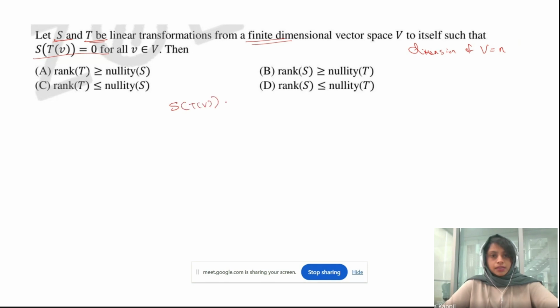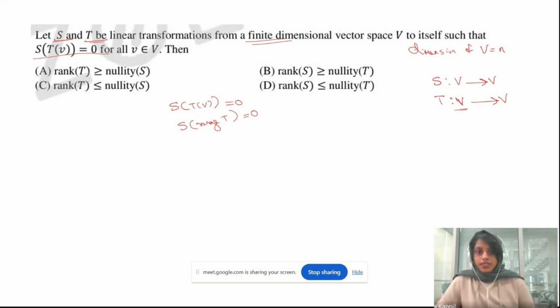Okay. Now, S of T of v is equal to 0. What does that mean? What does T of V mean? Here S is defined from V to V. S is a linear transformation from V to itself. T is also a linear transformation from V to itself. Right? Now let's see what T of V means. T of V means the range space of T. Correct? So S of the range space of T is equal to 0. So T of V is the range of T, and S of the range of T is equal to 0.